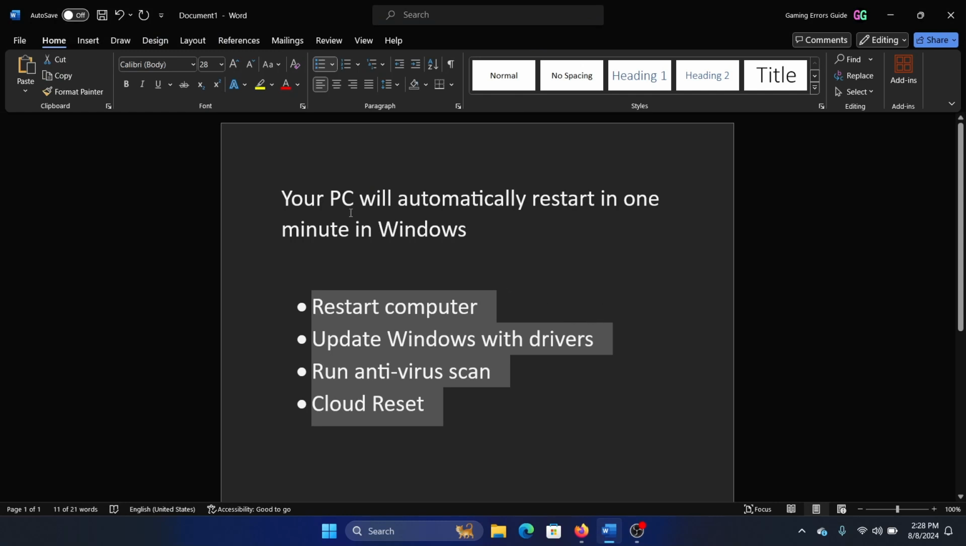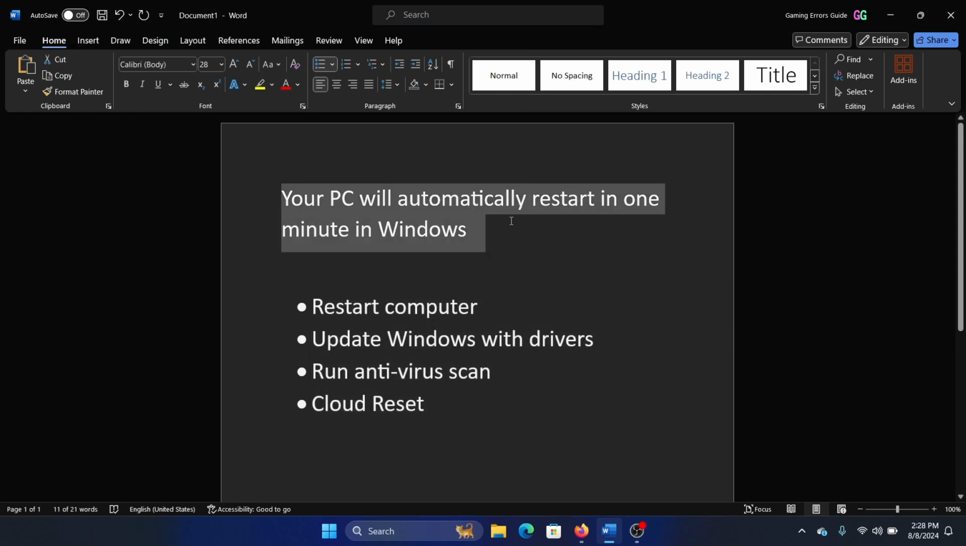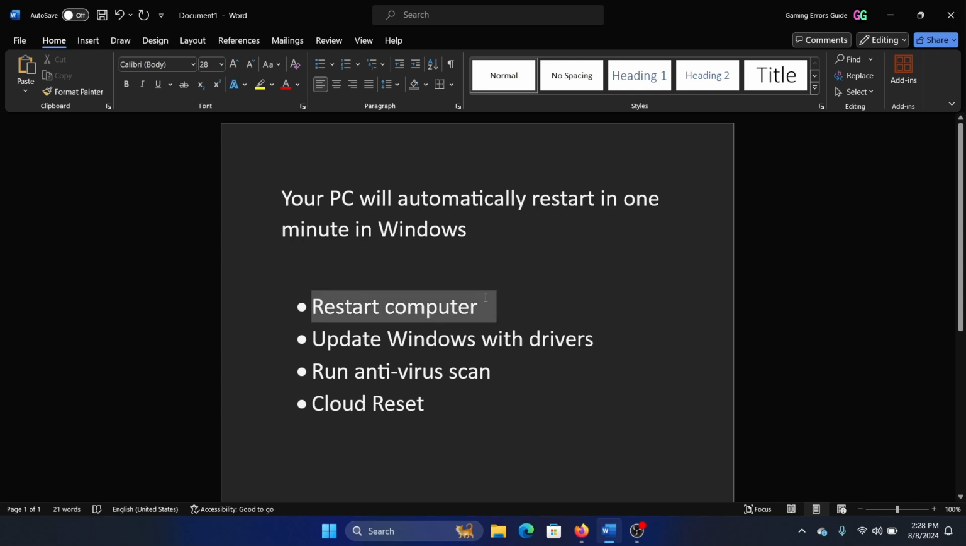Hey friends, if you encounter the error "Your PC will automatically restart in 1 minute" on your Windows computer, then please watch this video. I will guide you through the resolutions. The first solution is to simply restart the computer because that's what it's asking. But the problem isn't limited to it.